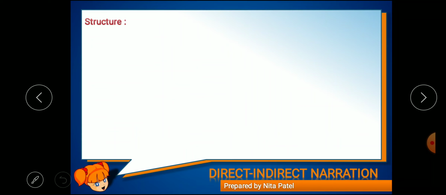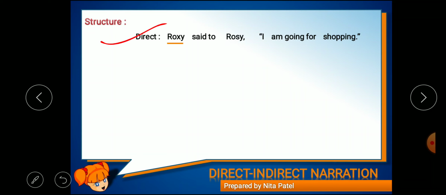Now let's see the structure of direct speech and indirect speech. But before we start, let's see some important elements which are necessary here. In the direct speech, Roxy said to Rosie, "I am going for shopping." Now what is Roxy here?